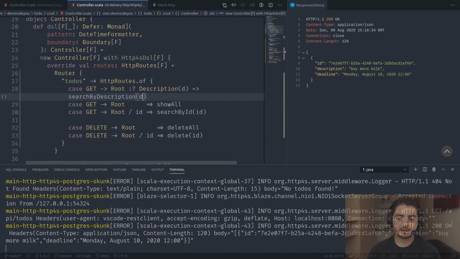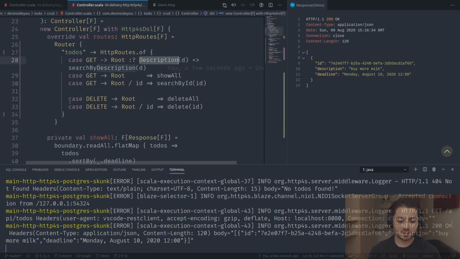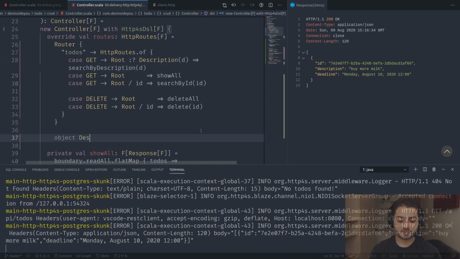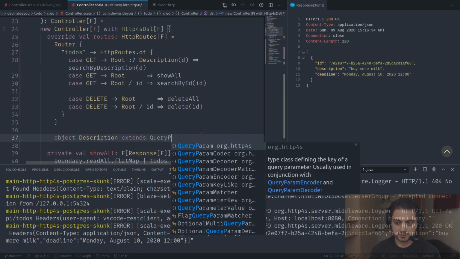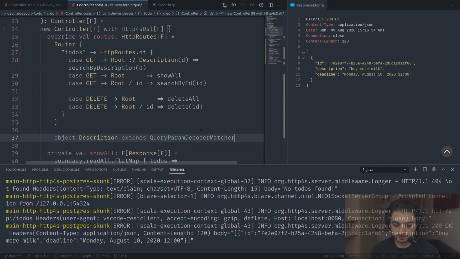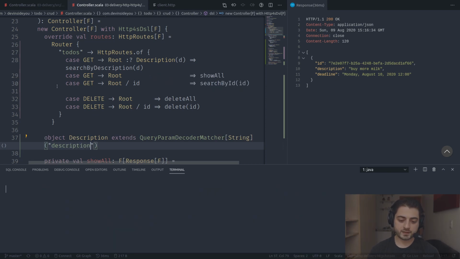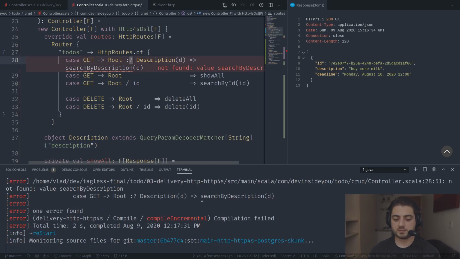Now this is how it works in http4s. I'm going to put it right underneath. It's just going to be an object description, and it extends query param decoder matcher for string, and it's going to be description, because we would need to write question mark, description, and so on. Great. So we need to do a search by description.